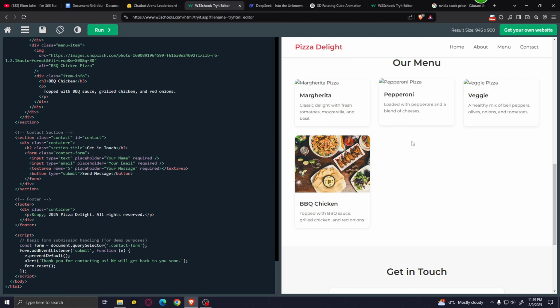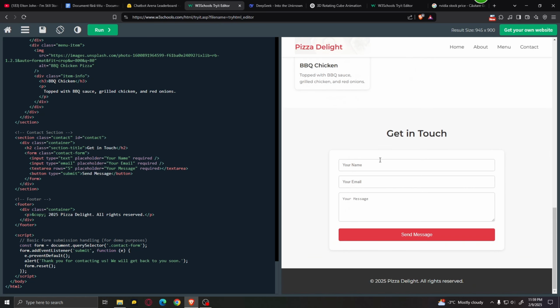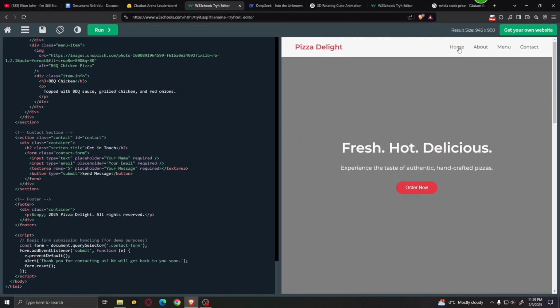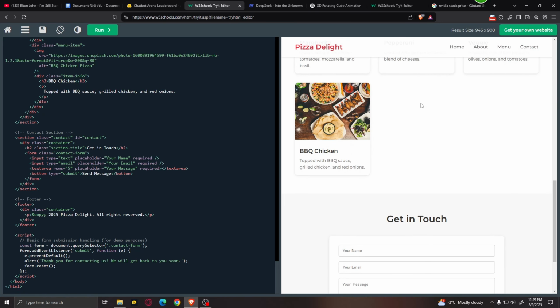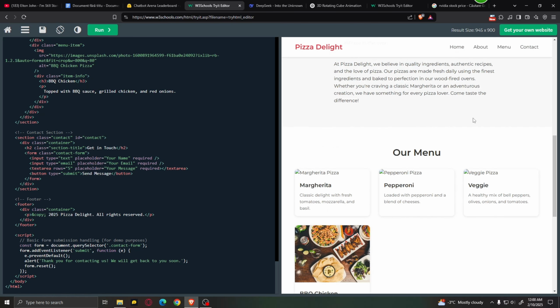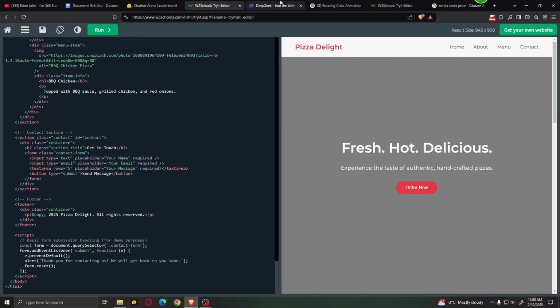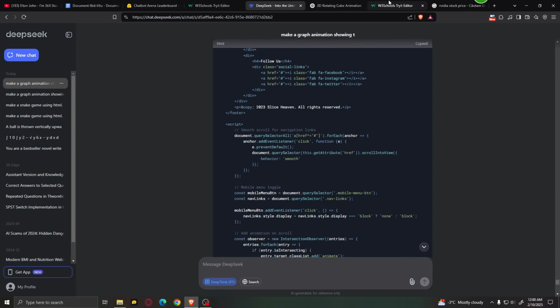Okay, the button just sends us down here. Over here we have a few pizza options, and it seems like these don't really do much. Over here we have a form, a header and a footer, which is pretty nice. I'm sure that if you took this and customized it and also added some more functionality, then you can actually use this for a simple pizza business template. Nice. Now let's see what DeepSeek was able to come up with.